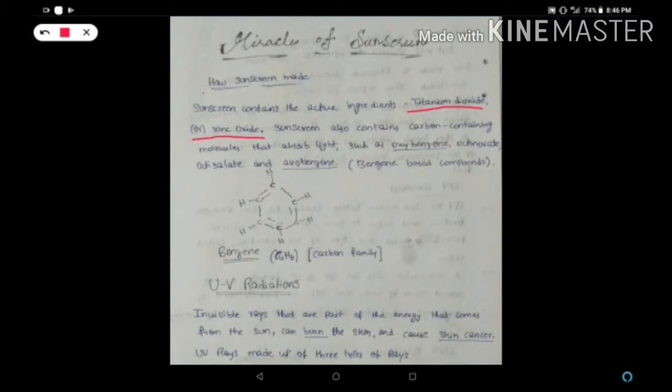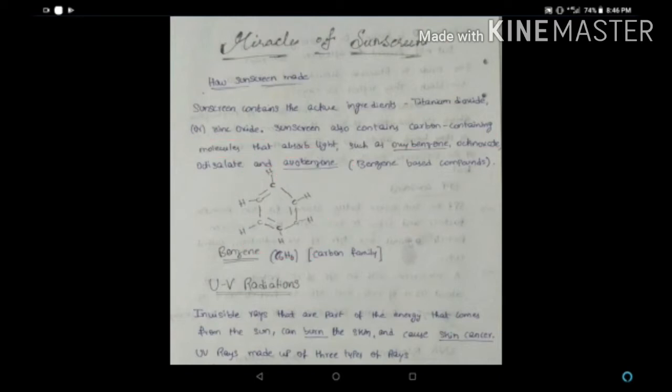Sunscreen also contains carbon-based molecules that absorb light, such as oxybenzone. Oxybenzone is a carbon-containing molecule, but it is also a benzene-based compound, and so are octinoxate, octisalate and avobenzone. Avobenzone is also a benzene-based compound. This is the molecular structure of benzene, C6H6, meaning 6 atoms of carbon and 6 atoms of hydrogen.